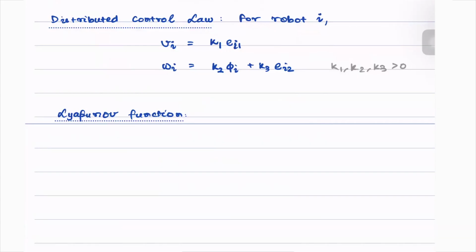So the Lyapunov function can now be chosen as V. V is equal to half times the summation, I going from 1 to n, where n is the total number of robots, of EI1 squared, the first error, EI2 squared, and phi I squared.